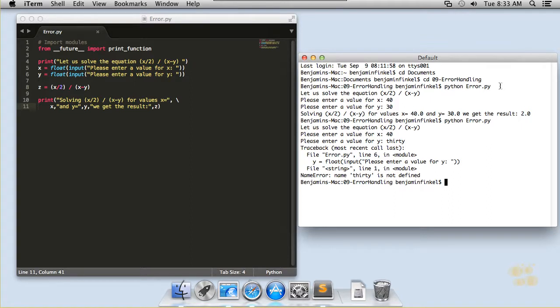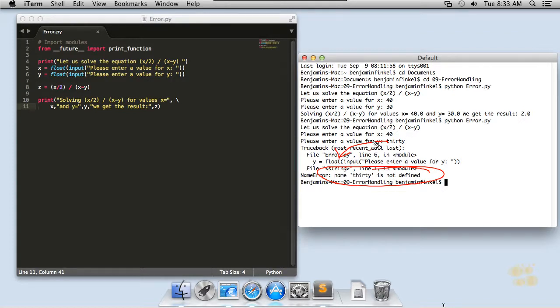Well, I got an error, and you can see that it's telling me the name 30 is not defined. It's my error message right there. That doesn't mean a whole lot to me as a user. To us as developers, we can look at that and say, oh, I know what happened. It tried to turn the text 30 into a float value. It tried to turn those letters into numbers, and the computer didn't know how to do that.